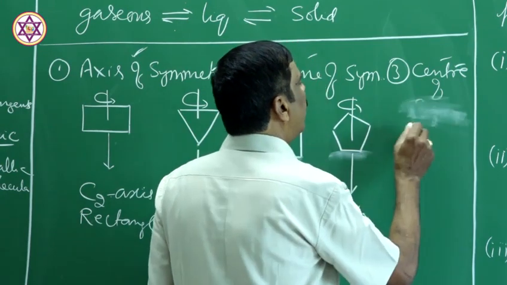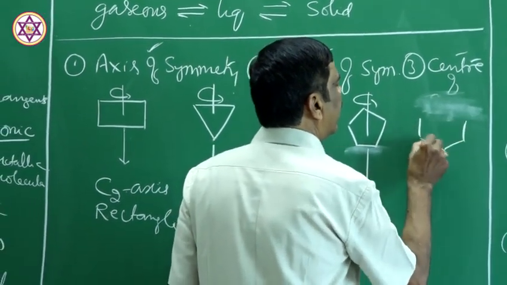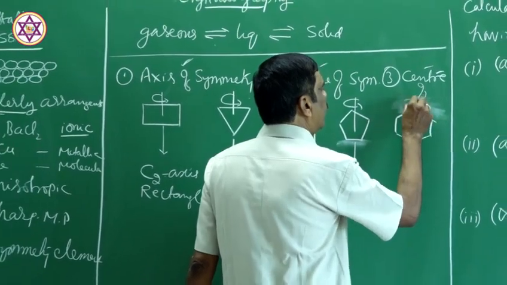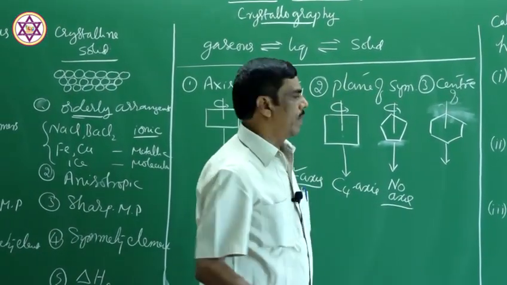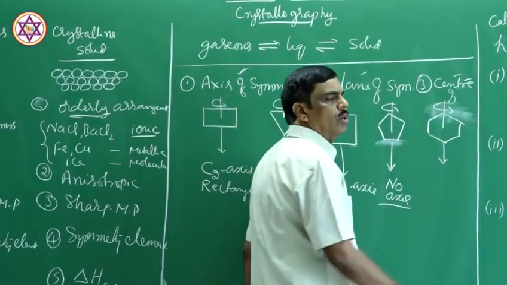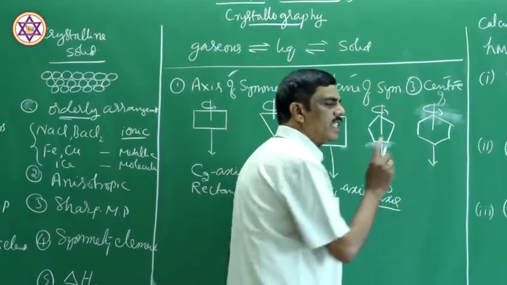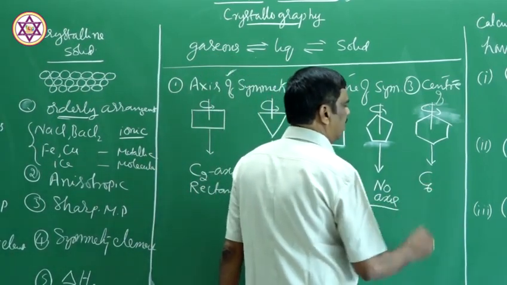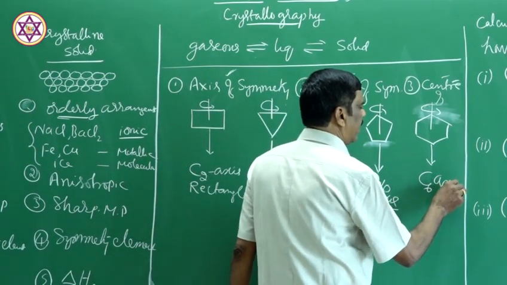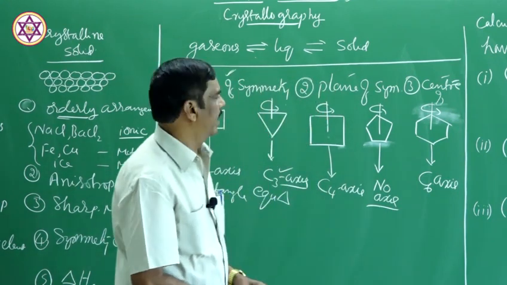So, in case of a hexagon, if you see the shape when rotated through 360 degrees, 6 times it will reappear. Therefore, it has a C6 axis of symmetry, a 6-fold axis of symmetry.